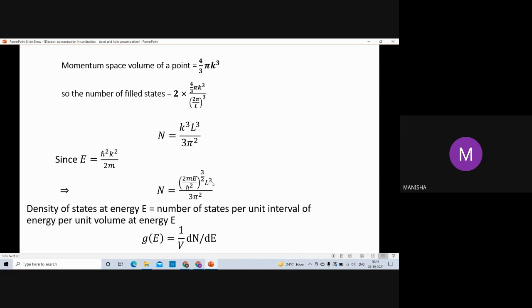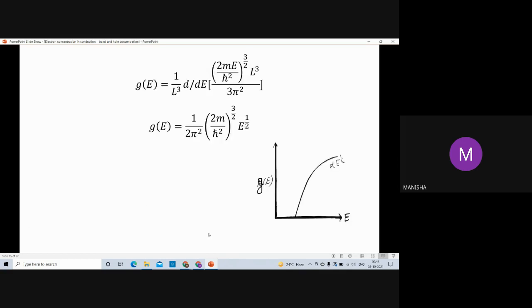We know that density of states is the number of states per unit interval of energy per unit volume at energy. So g(E) is equal to 1 upon V dN upon dE.